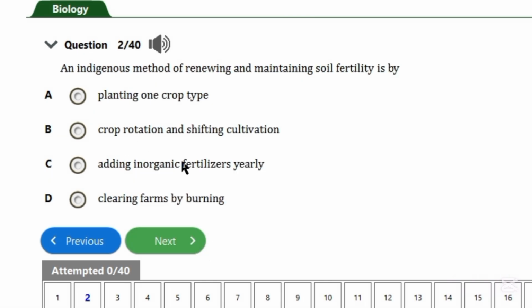Indigenous method of renewing and maintaining soil fertility is by what? How do we renew soil fertility? Planting one crop type, that's monocropping, does not help. Crop rotation and shifting cultivation. Crop rotation is very crucial, but let's check the other options. Adding inorganic fertilizers can affect the soil. Clearing farms by burning affects soil microorganisms. So basically the answer here is crop rotation.